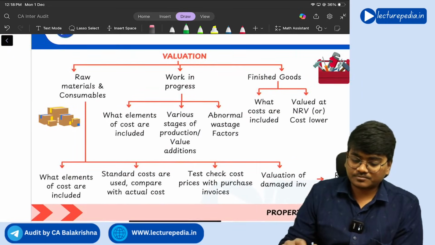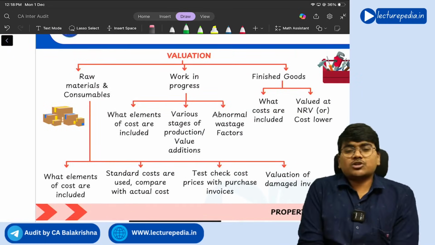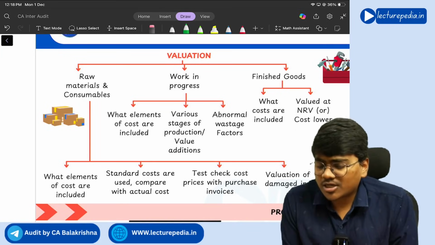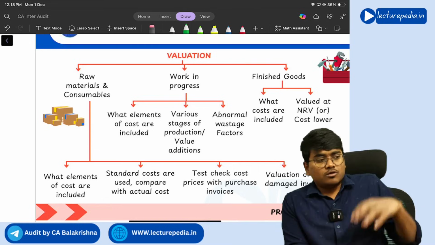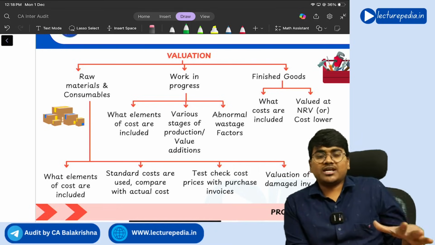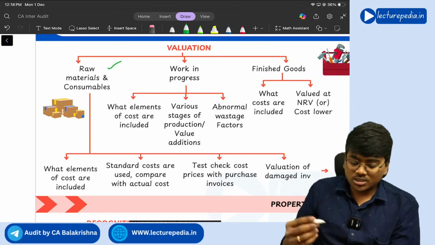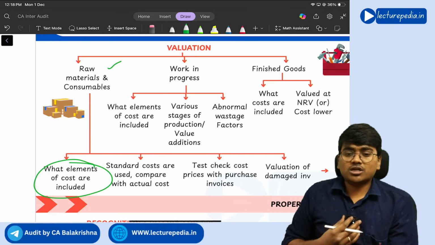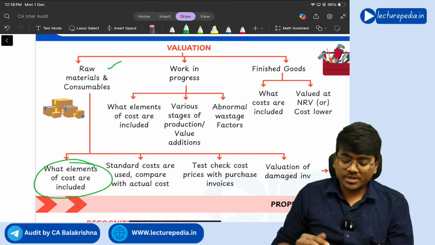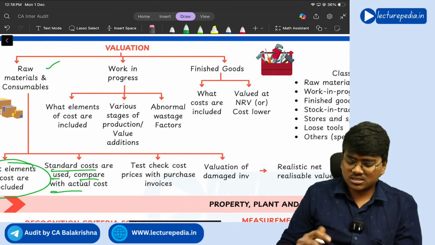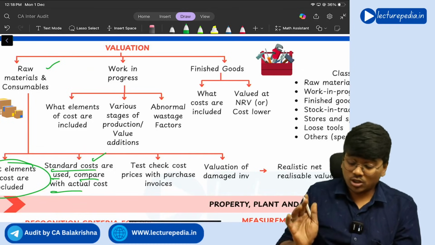Yes. Next, valuation of inventory. How will you value inventory? Generally, the raw material you will value based on the cost of items that are included in the raw material. So with respect to raw material, you have to see what elements of cost are included in the valuation of raw material. If standard costs are used, compare with the actual cost. This concept of standard cost you will be seeing in costing, right?